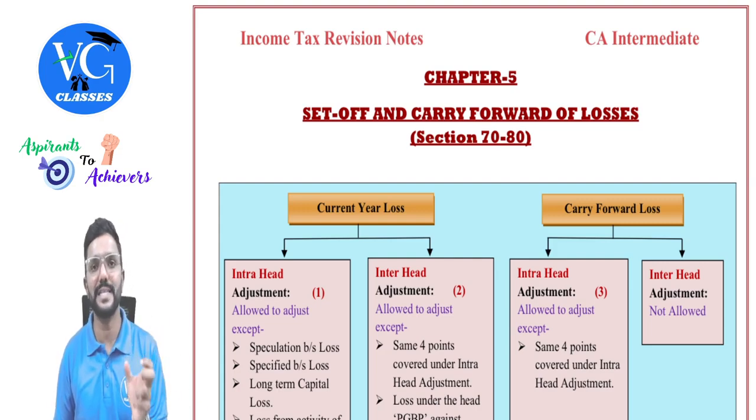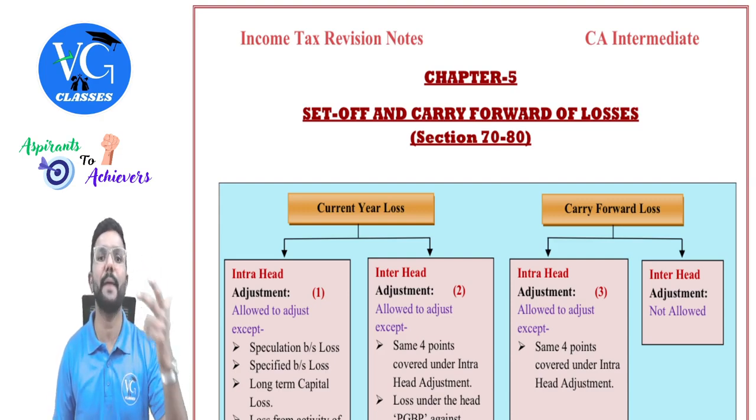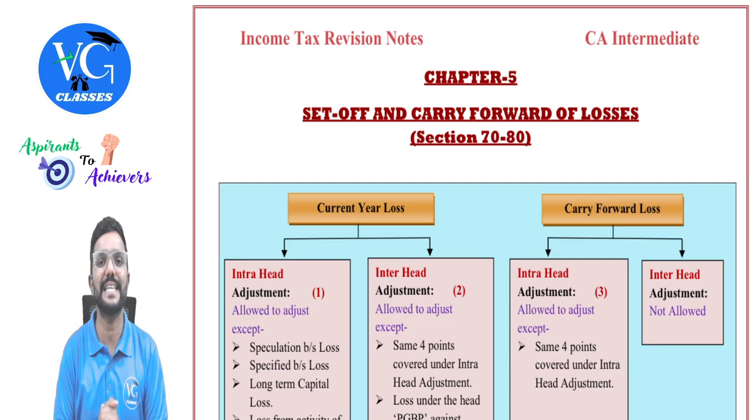With respect to loss adjustment, I have already covered it individually under the respective heads, that is at the end of the house property head, the PGBP head and capital gains, guys. Now, as a whole also, we'll be learning it as a separate chapter.